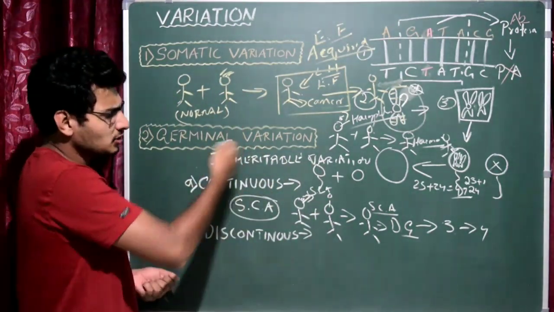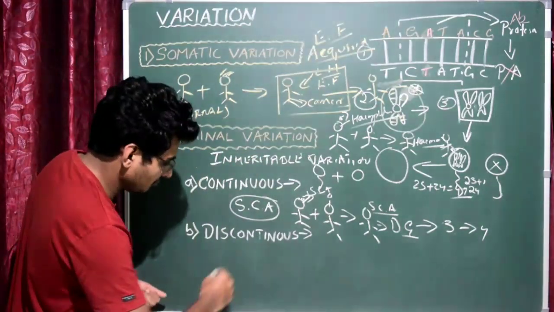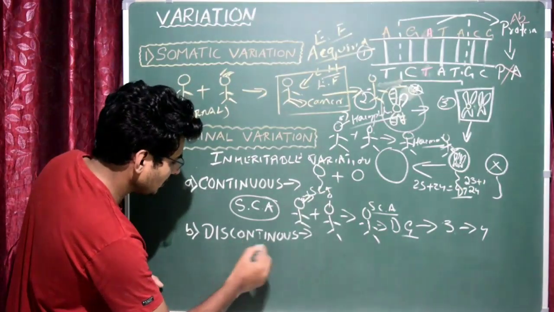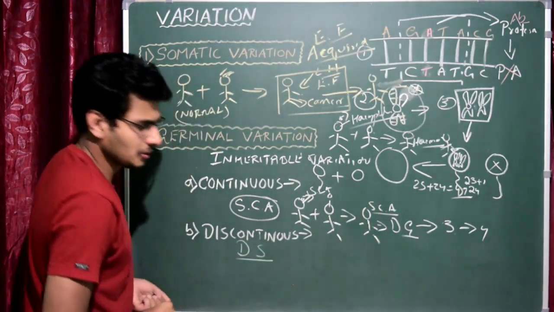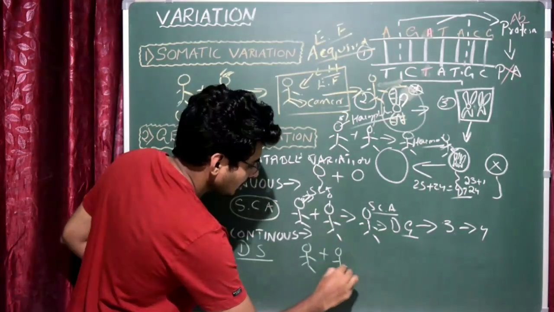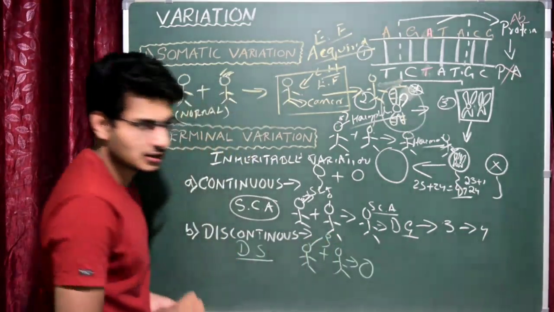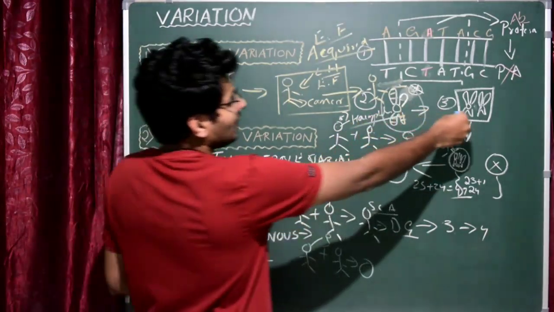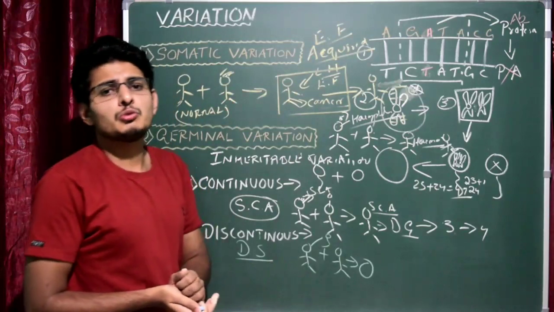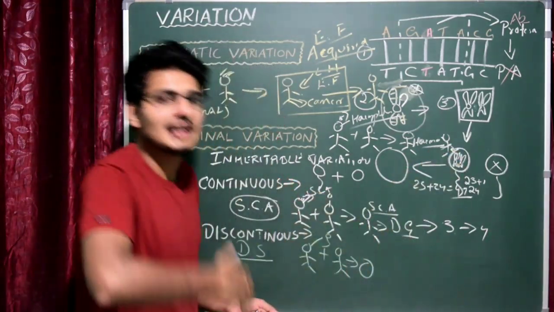Here it's also the same, that is heritable variation, inheritable variation, that is germinal variation. In this case, let us take Down syndrome as one example. Let us assume that this is the male and female. The female will produce the ovum and this fellow will produce the sperm. As I told you, if the homologous chromosomes fail to separate, the sperm will get an extra chromosome.